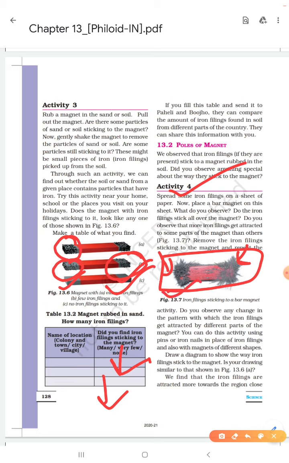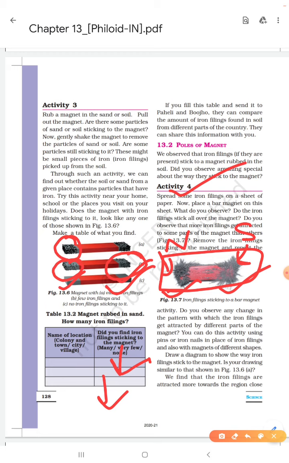These corners are called poles of the magnet. One pole is called north pole and another is called south pole. You should know this point.